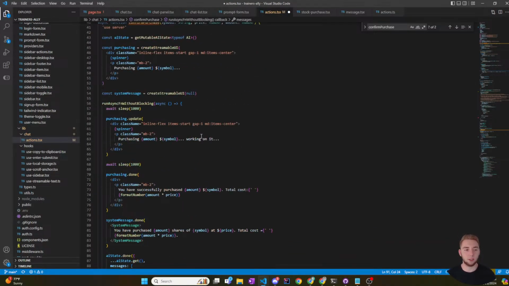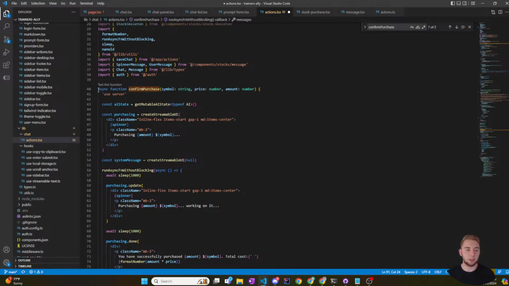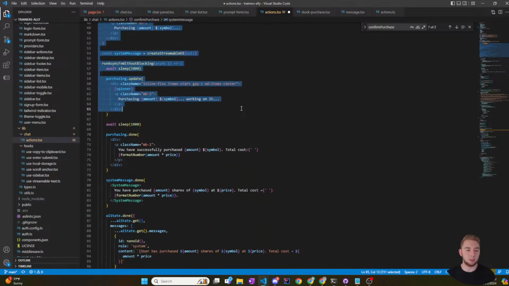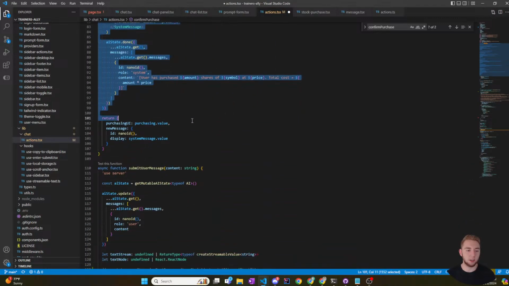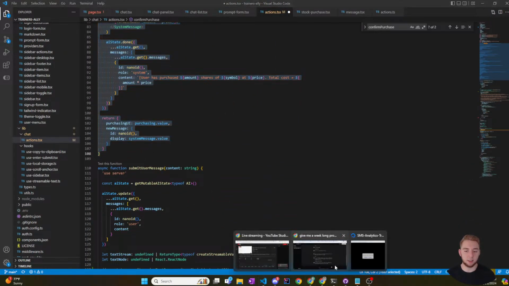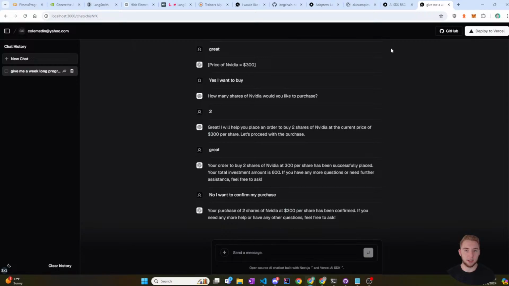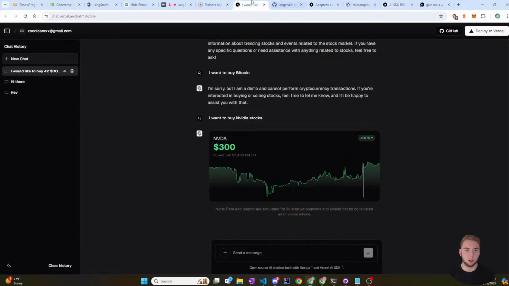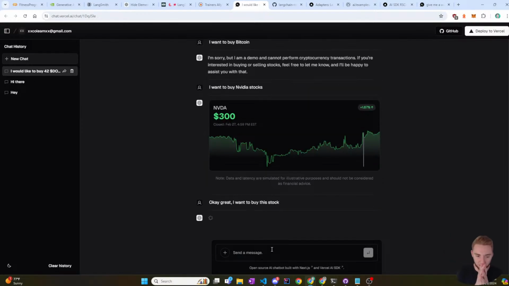The other thing that I'm going to do is I think I'm going to copy something similar to this function. So let me go back to the demo here and see if I can actually show. Okay, great. I want to buy this stock. I'm going to actually show what this looks like.